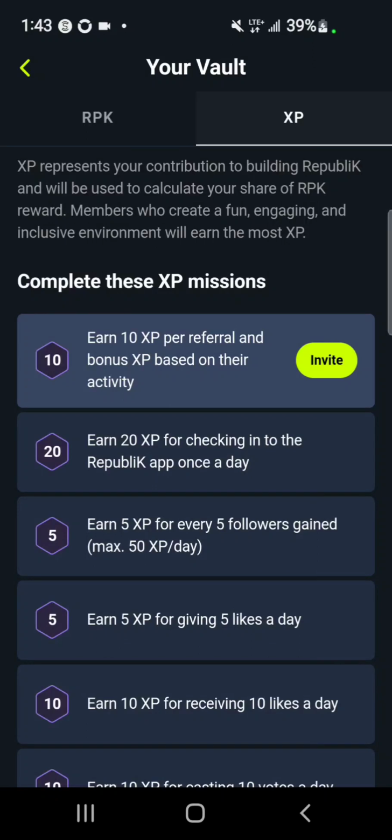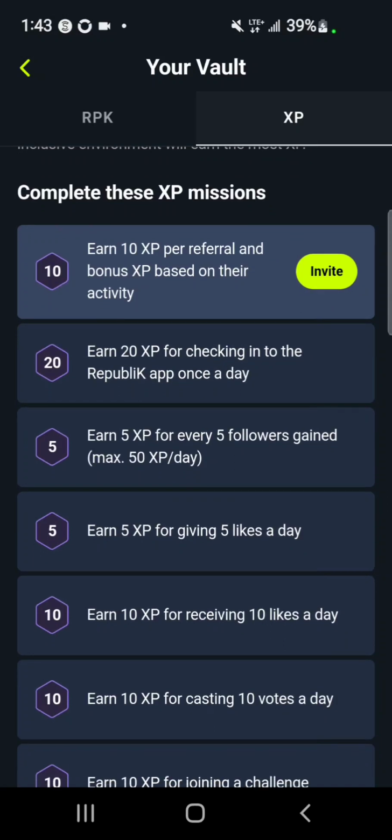So every day you come back here to open the app, just check it once a day. You earn 5 XP for every follower you gain. You can check my followers, they do follow back, so do well to follow them and you will earn as many followers as possible. You earn 5 XP for giving 5 likes a day.